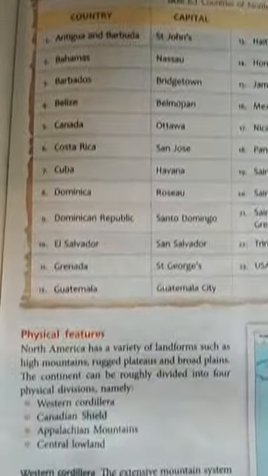Now on page number 67, we have several countries and their capitals. You have to learn this by heart. This may come in your exam. So these are the countries of North America.